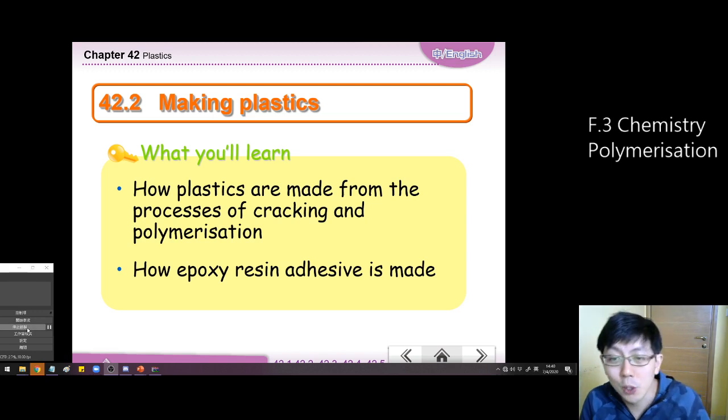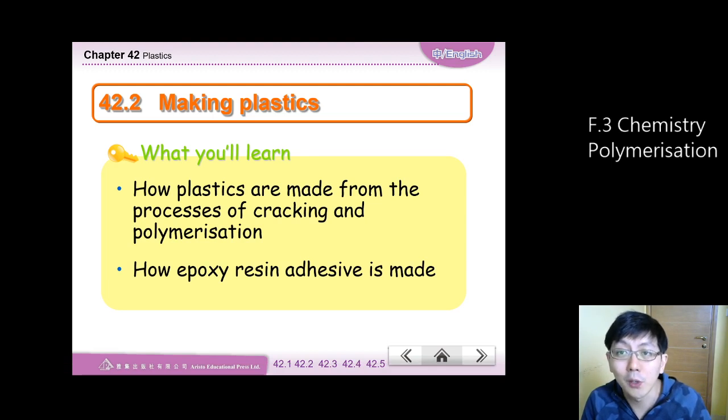Okay, we come to the final part of this whole story. Why are we studying crude oil, fractional distillation, cracking, alkene, and polymerization? At the beginning of this term, I introduced that we are going to study modern materials. Usually they are plastics. So how plastics are made from crude oil, this will be the whole story.